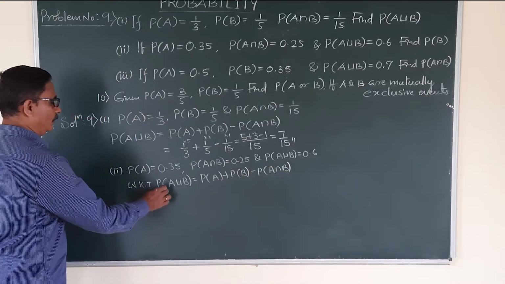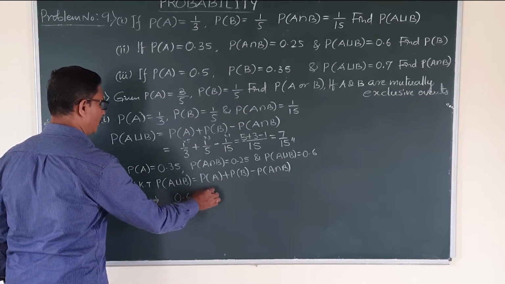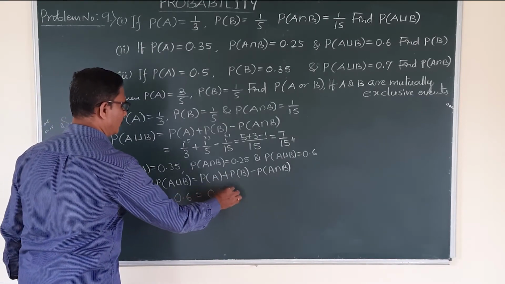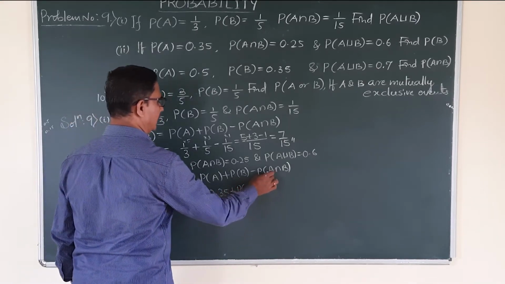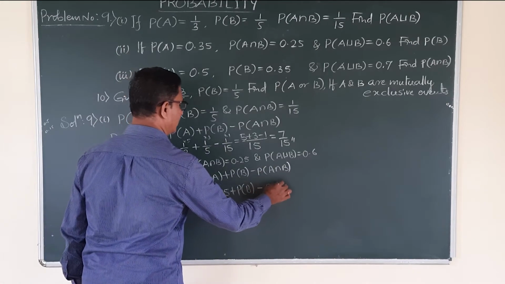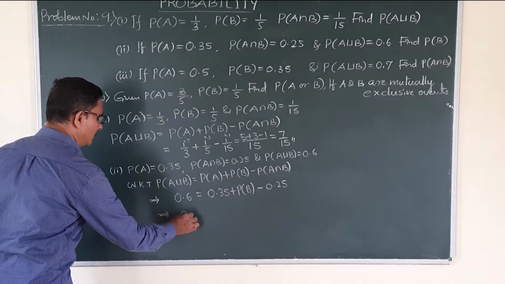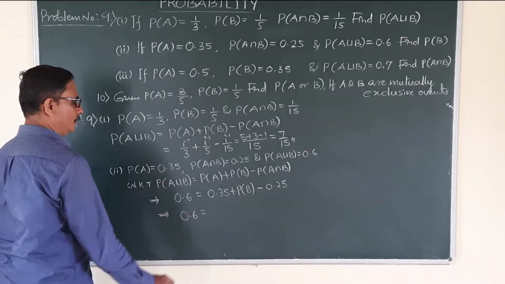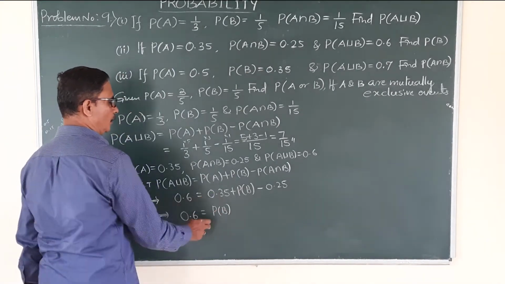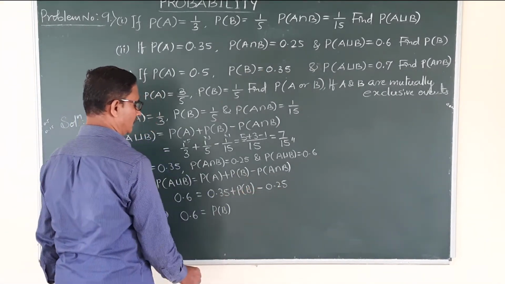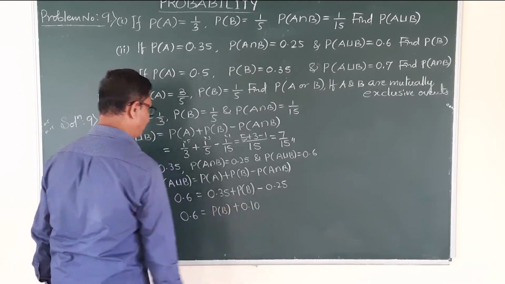Substituting the values, what is probability of A union B? That is given 0.6, probability of A is 0.35, probability of B we don't know, we have to calculate that one only, minus probability of A intersection B 0.25, right? So this implies 0.6 is equal to probability of B plus 0.35 minus 0.25, how much? That is 0.10, correct?